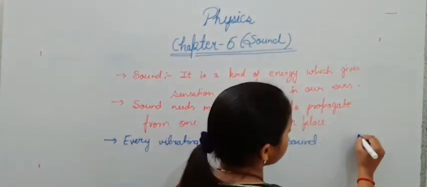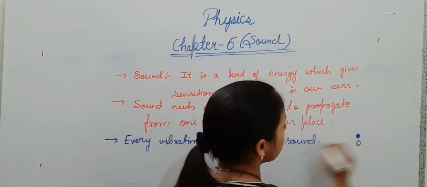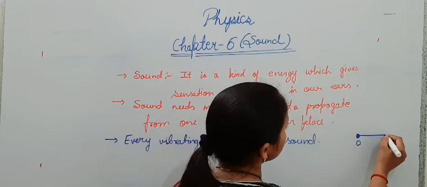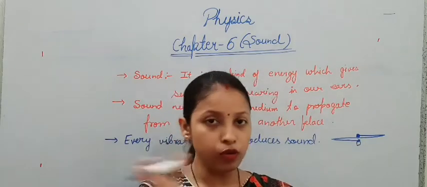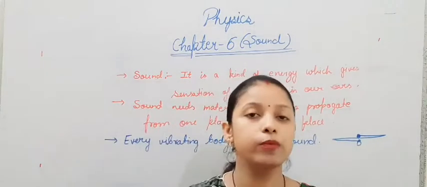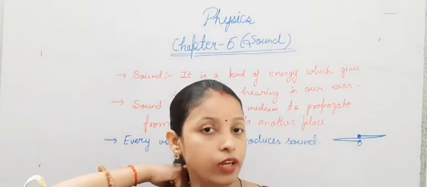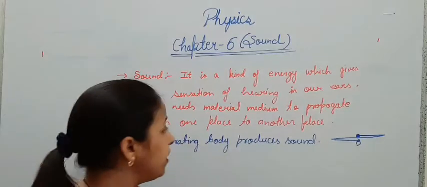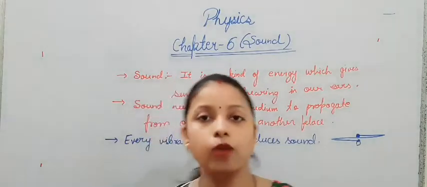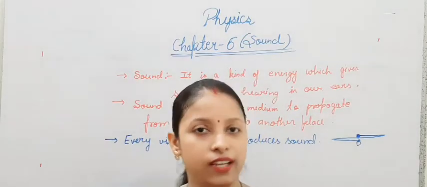The motion of a particle about its mean position. Let us consider this O is the mean position. The body will move to and fro about this mean position. This kind of motion is known as vibratory motion. So every vibrating body produces sound energy. If anything is vibrating, it will produce sound energy.